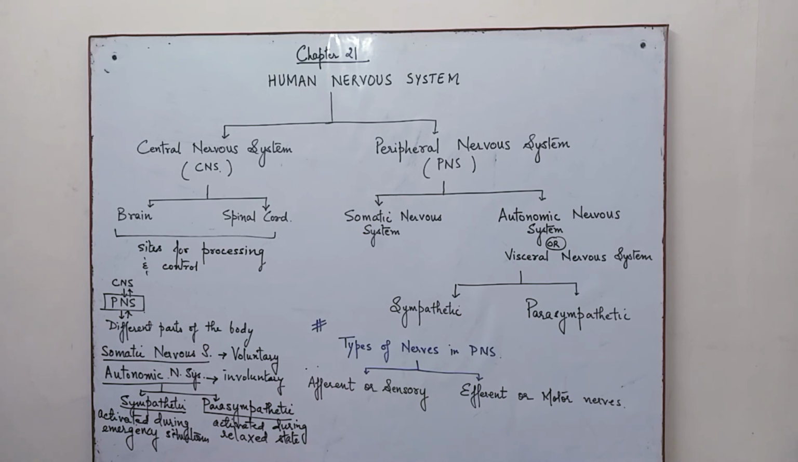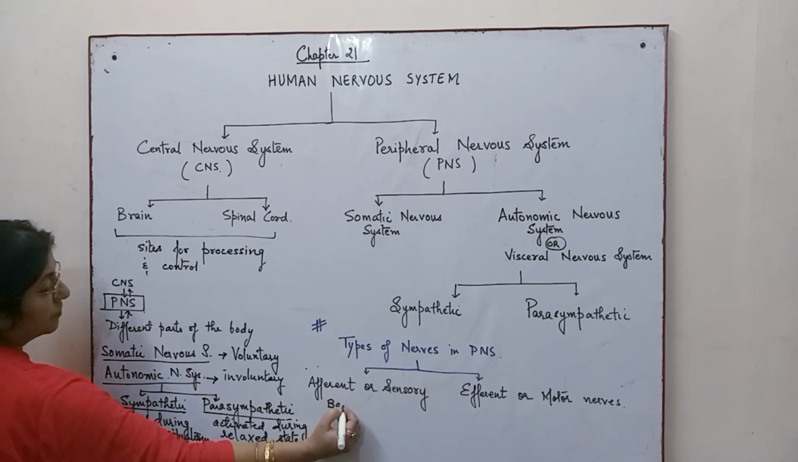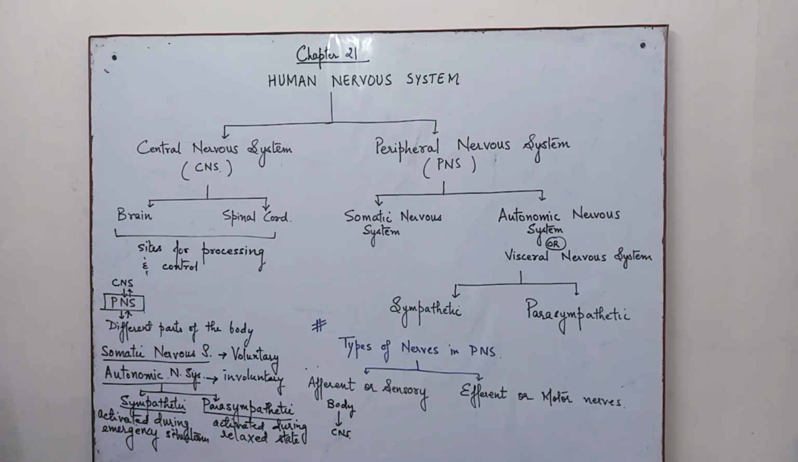And if we try to understand what is meant by afferent, afferent are nerves that transmit information from the body to the CNS. So afferent will transfer the information from the body to the CNS, and they will carry whatever the stimuli to the brain.